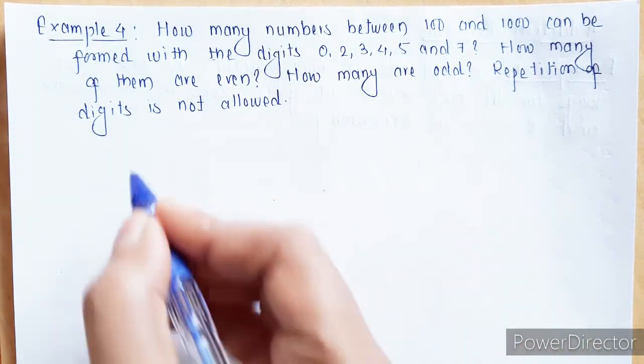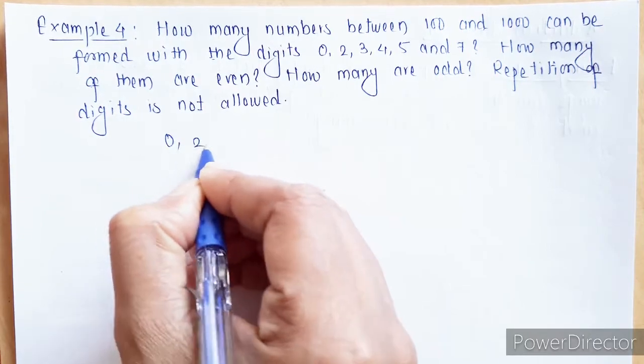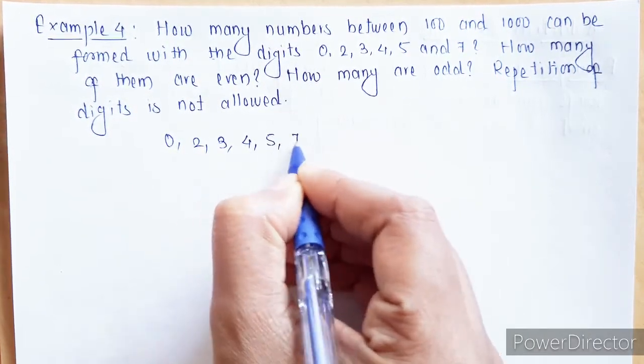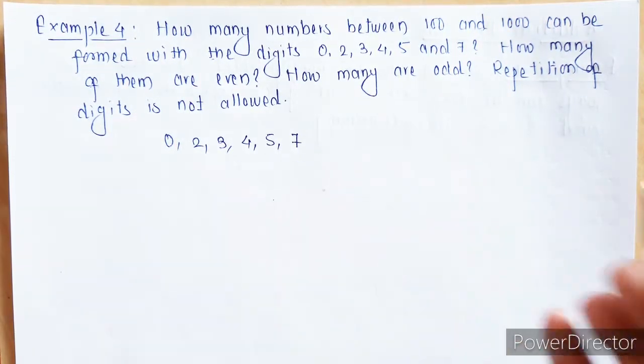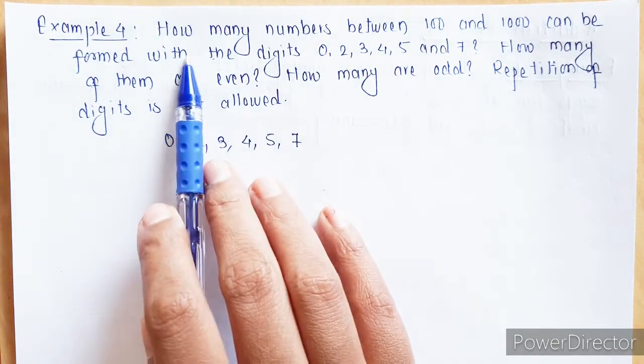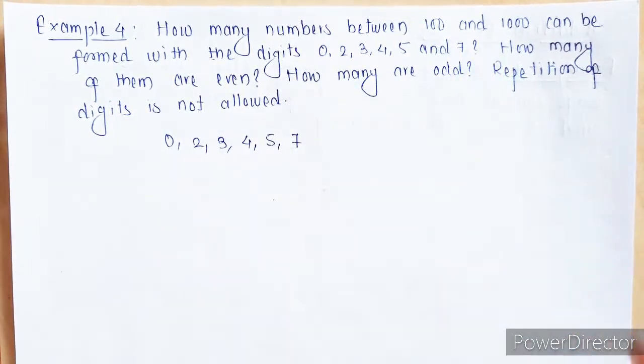So how many digits do we have? We have 0, 2, 3, 4, 5 and 7. So there are total 6 digits available, and we need to find the number of ways we can form a 3-digit number. Now why a 3-digit number? The question is how many numbers between 100 and 1000 can be formed.